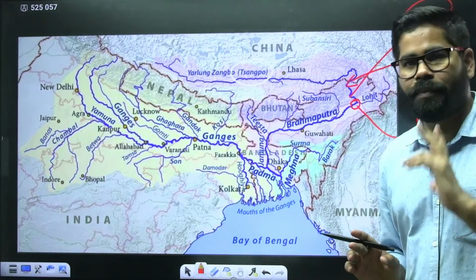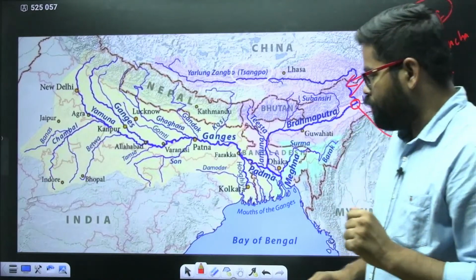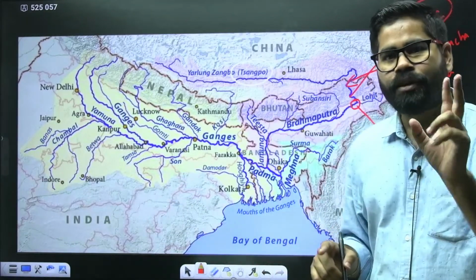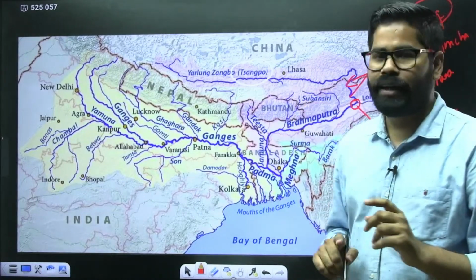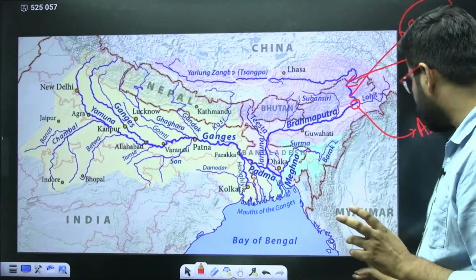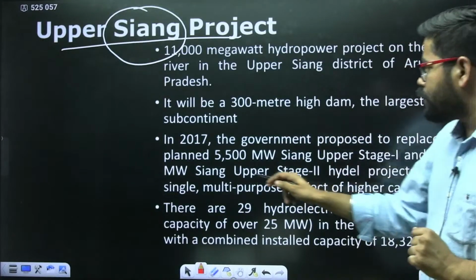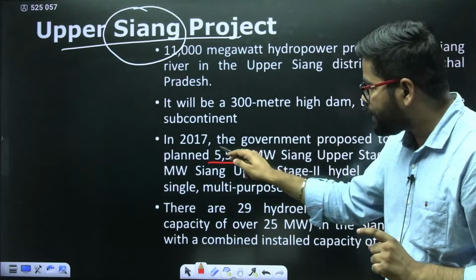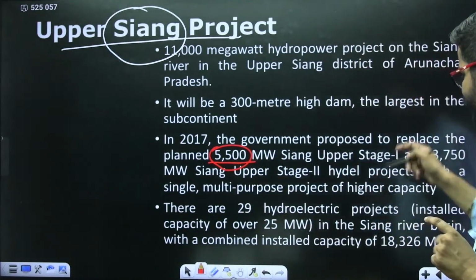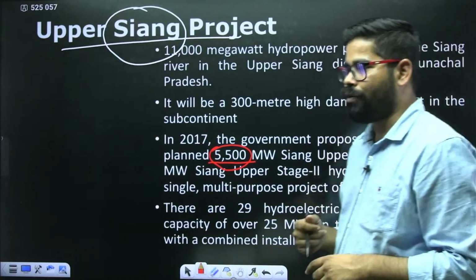So now what is the main contention here? In the present times, there are two large hydropower projects planned on this Siang river. There is one hydropower project of 5500 megawatt, and a second of 3750 megawatt.